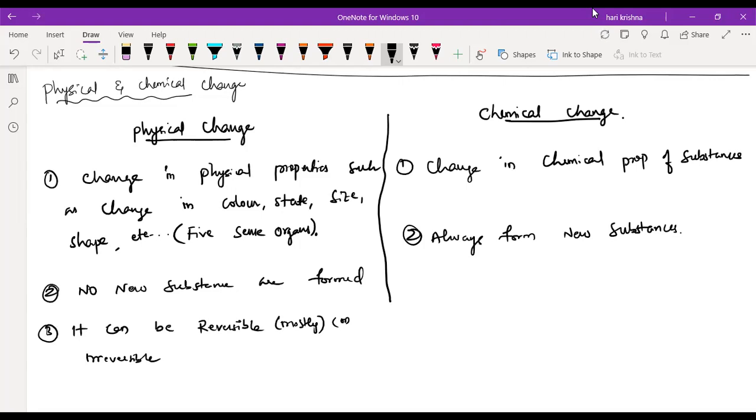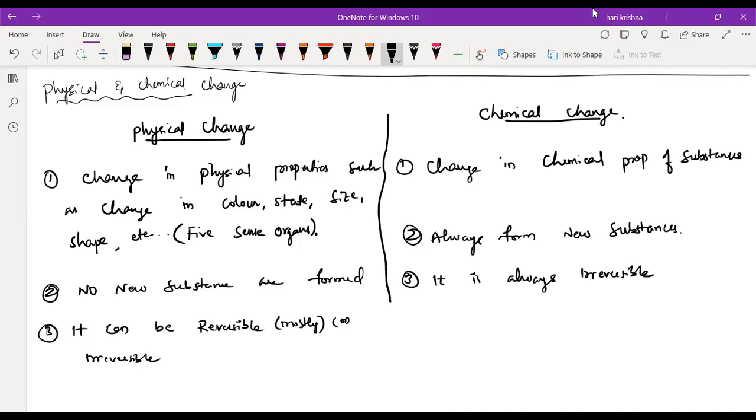Can you understand my handwriting? Yes, sir. If you have any doubts, you can ask me. I like to write neatly. But what about the chemical change? It is always irreversible in nature. That is a chemical change.